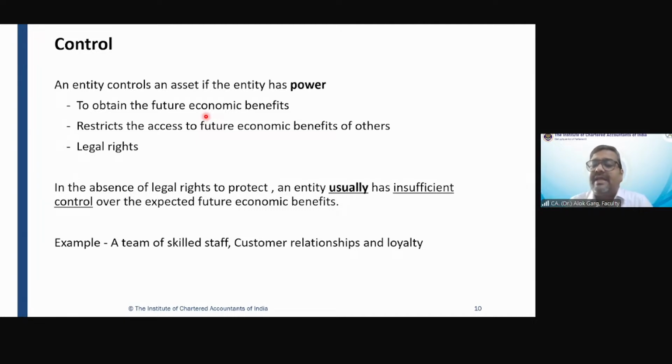But for intangible asset, the control criteria is important. It is not very difficult, but in intangible asset, it has to be there. An entity controls an asset if the entity has power. This control will be established if the entity has a power to obtain the future economic benefits.